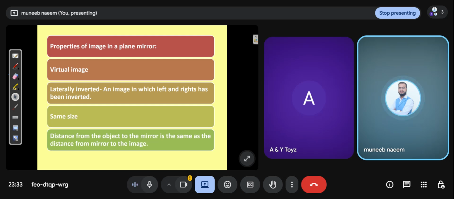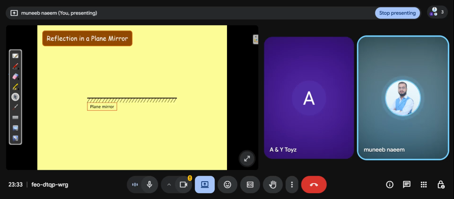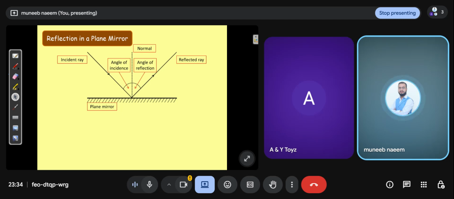How? So we can prove this reflection in a plane mirror. We can prove this through a practical experiment. So there's a plane mirror, and there's a normal line. There's an incident ray which hits the surface of the plane mirror, and there is a reflected ray which reflects back from the mirror. The angle of incidence and angle of reflection obey the law of reflection.